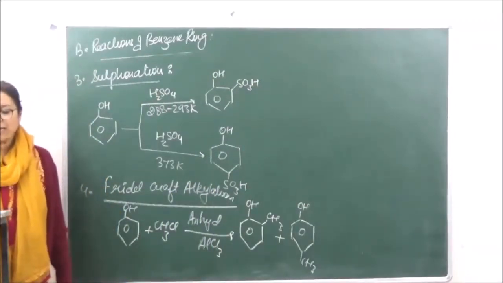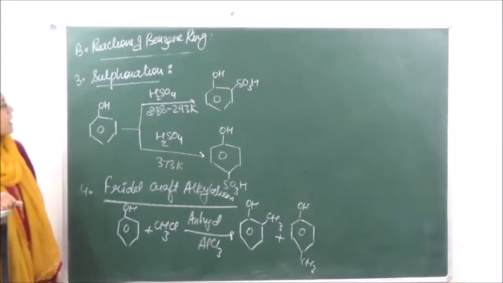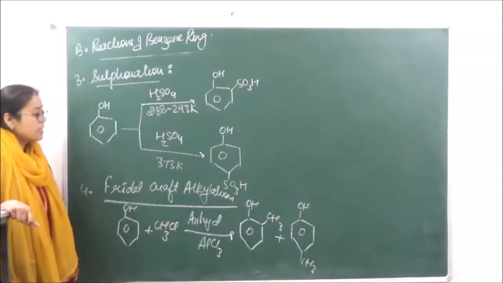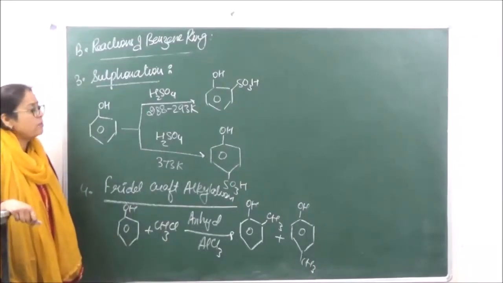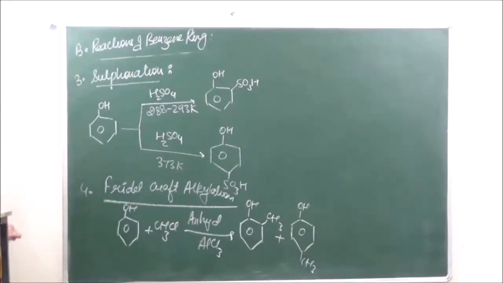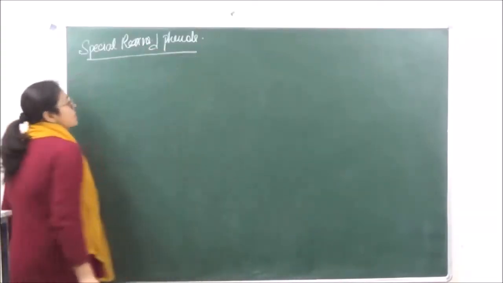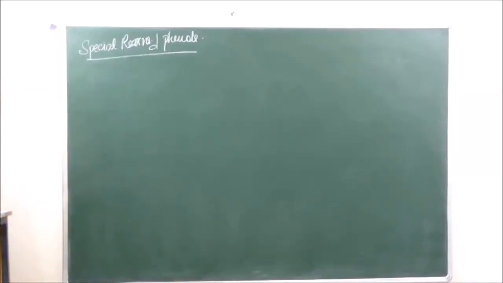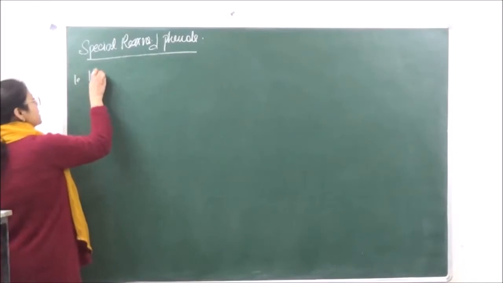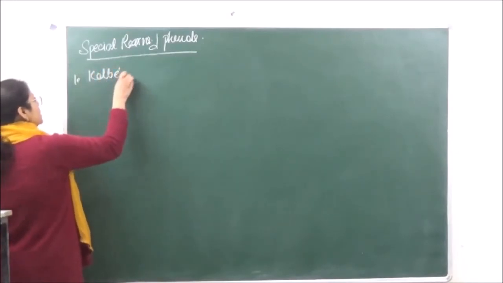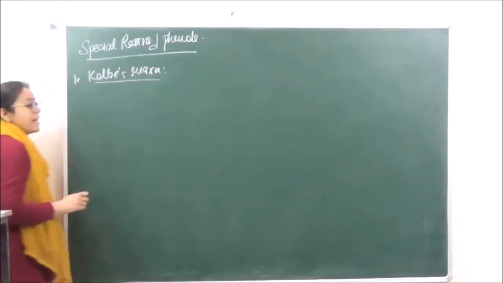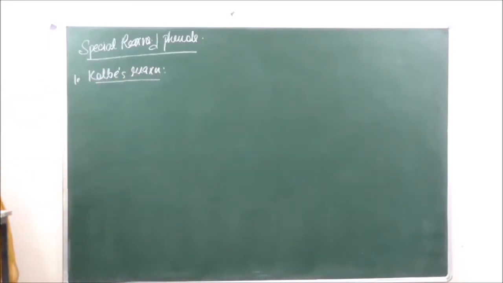Then there are 2-3 reactions of phenols which come under the category of special reactions. Because they are name reactions, they are going to be very important from your examination point of view. So let's discuss the special reactions of phenols. The first reaction which we are going to do over here is Kolbe's reaction. This reaction will give us salicylic acid.